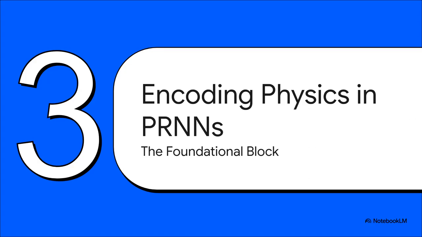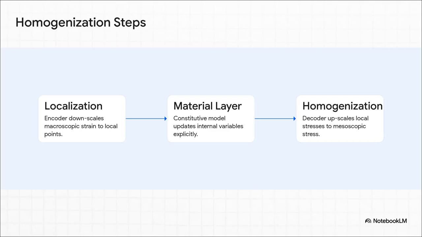Part 3. Encoding physics into PRNNs. And this brings us to the foundational building block chosen by the researchers to solve our FE3 bottleneck, the physically recurrent neural network, or PRNN. The researchers map their neural network architecture directly to computational homogenization principles. It happens in 3 neat steps.